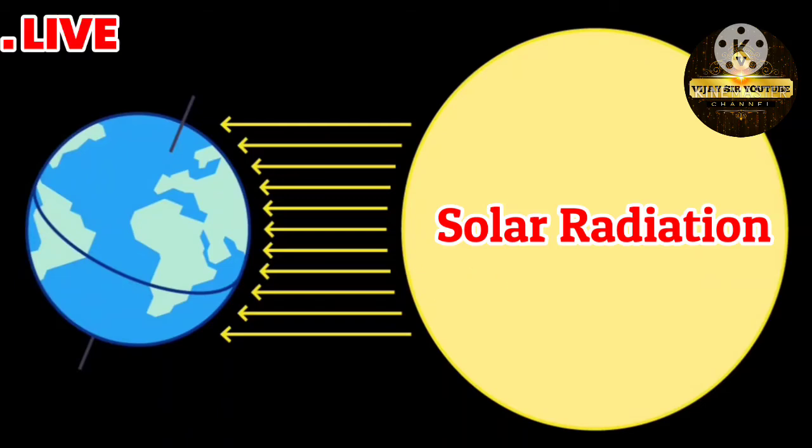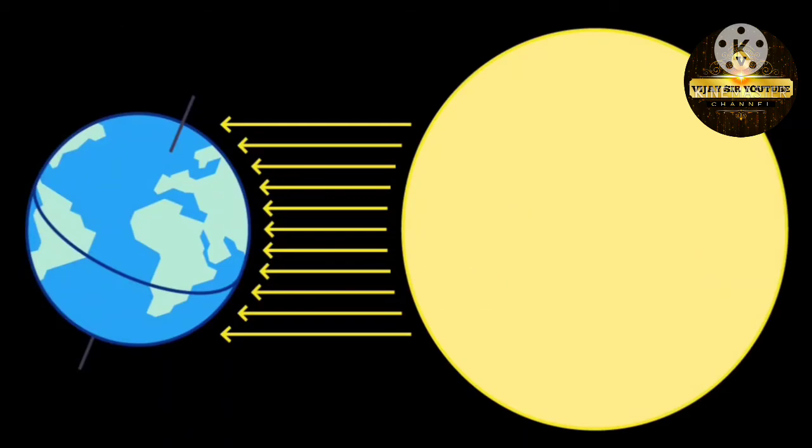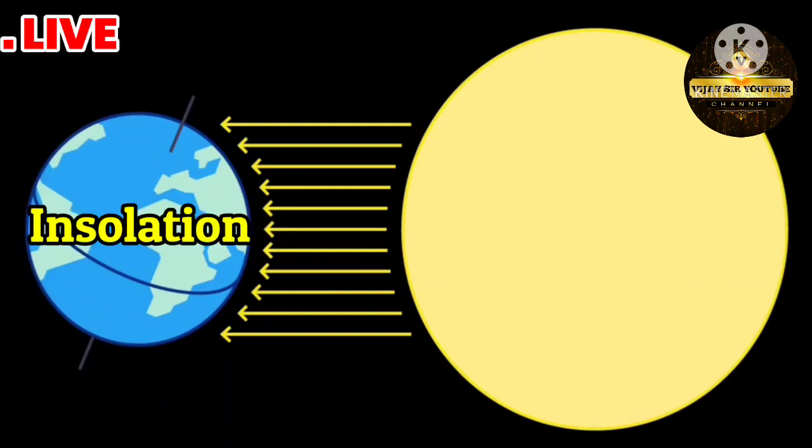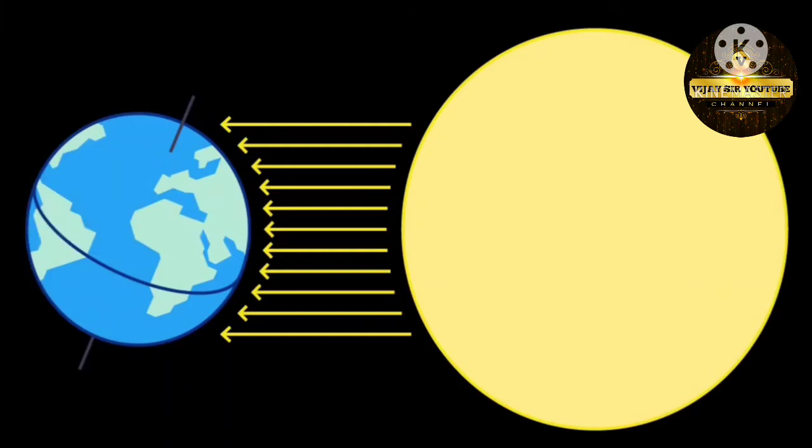The earth is receiving solar radiation from the sun, and that is known as insolation. So insolation means receiving solar radiation. The energy which is received from the sun is known as insolation.